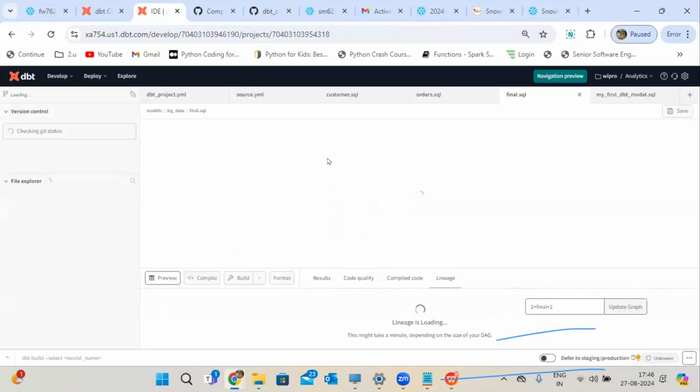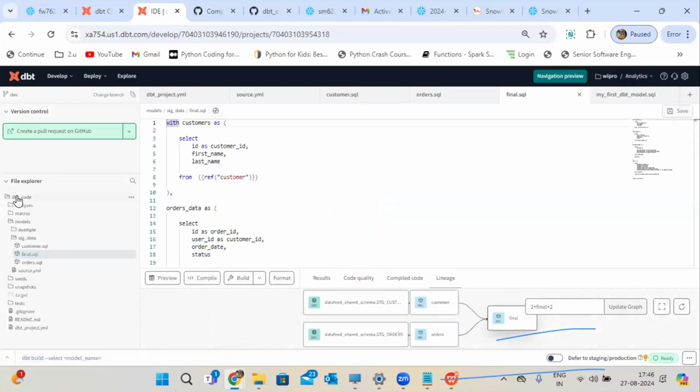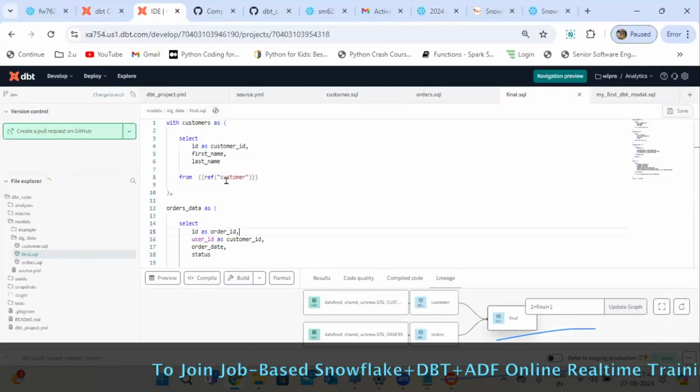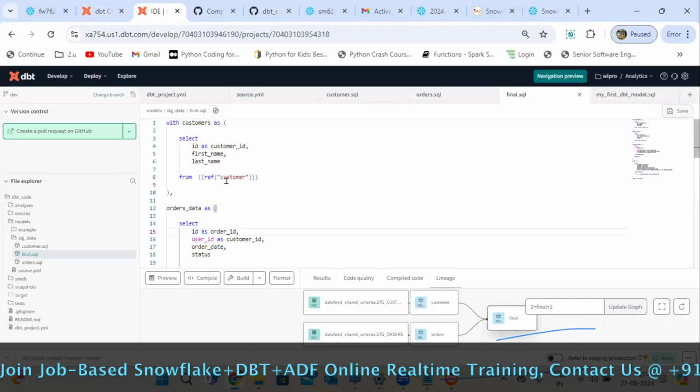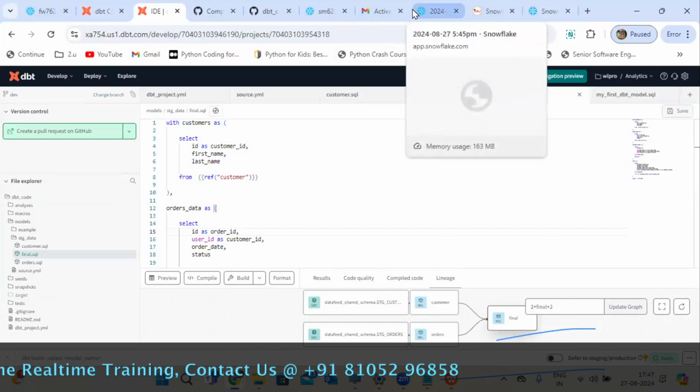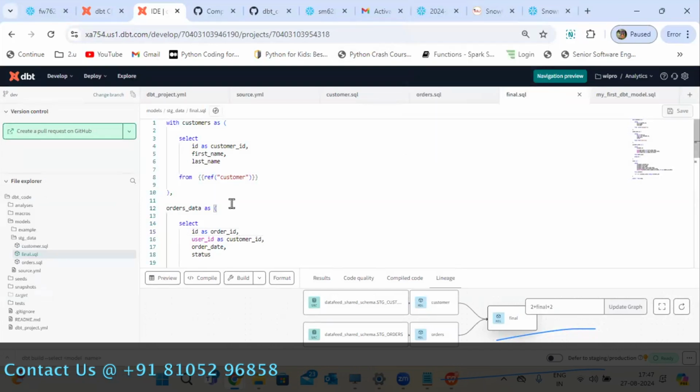So why would you want to use DBT? Till now I explained why Snowflake, right? Then why DBT? Whatever transformations you are doing in Snowflake, to make them controlled, you can use DBT. This DBT helps you handle only the transformation, but the final output depends on Snowflake only. Total data will be managed by Snowflake, and code will be managed by DBT. That is the combination, which is why the market is going well with projects of this combination.